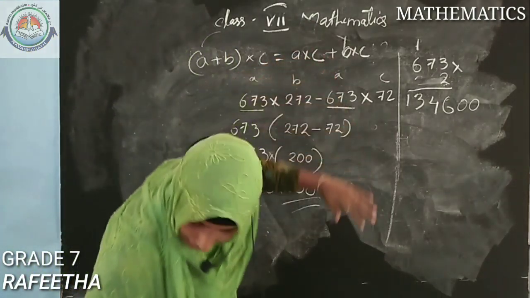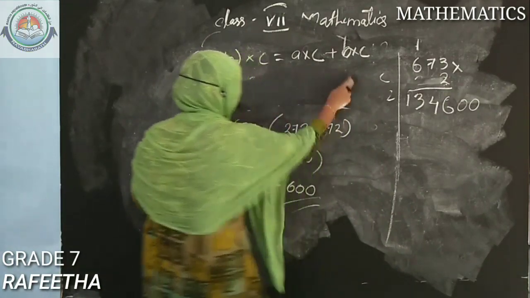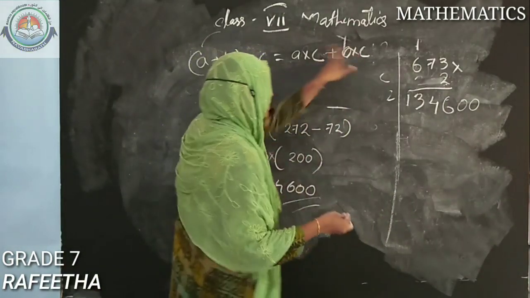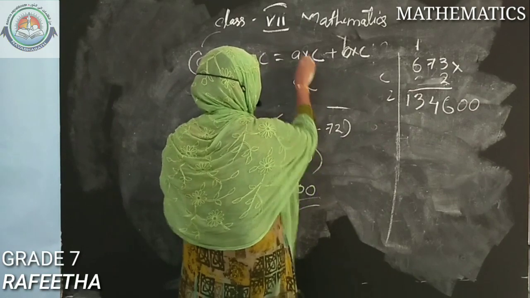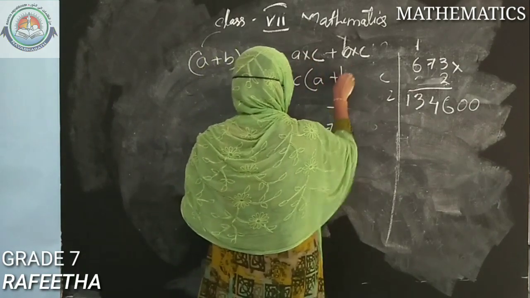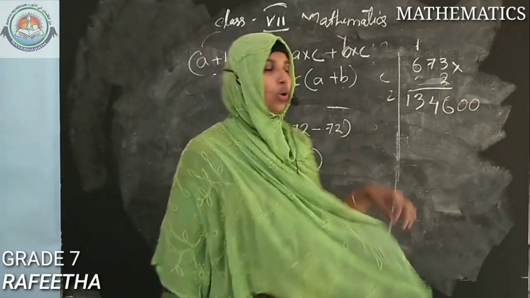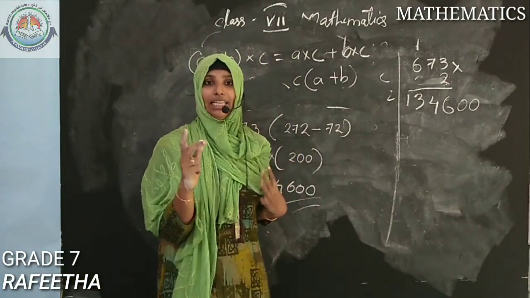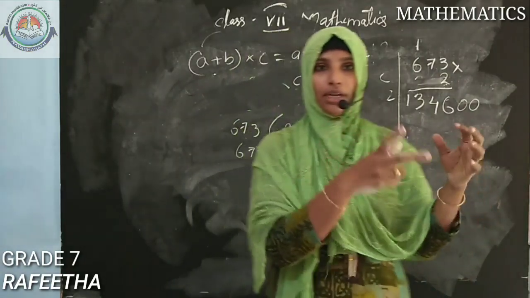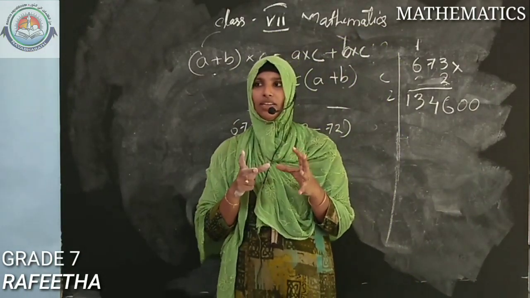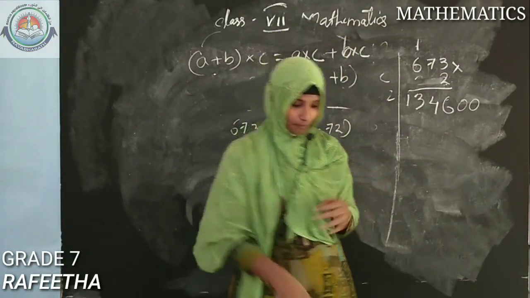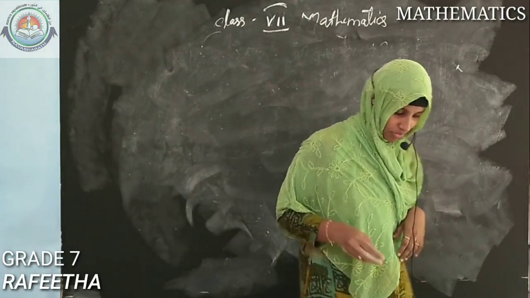From here we can take that bracket. In this case both are C, so we can take that C outside, that is A plus B into C. This is the same as this, right? So don't forget that while getting any number, you want to connect that to that property. Whichever property is holding, you want to connect with that. Okay. So next, similar problems we are going to do.